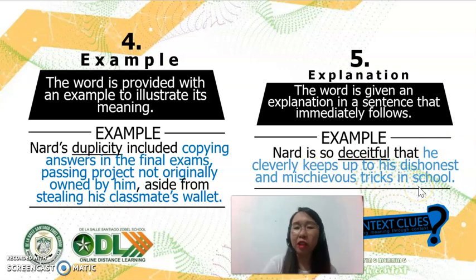And also, if it's an explanation, of course, we will just draw one scenario. But in the example, of course, you have to provide a lot of things there, okay, that would illustrate the meaning.